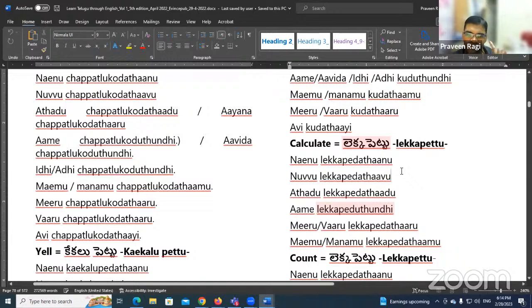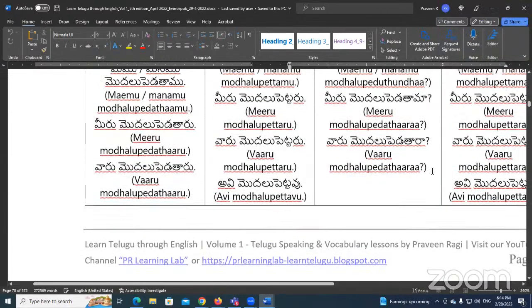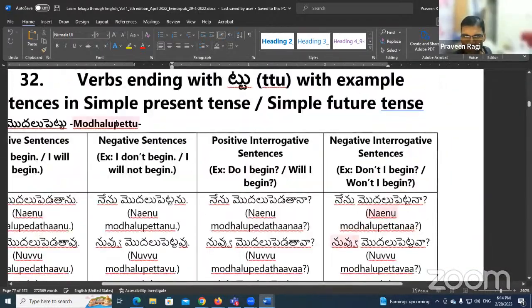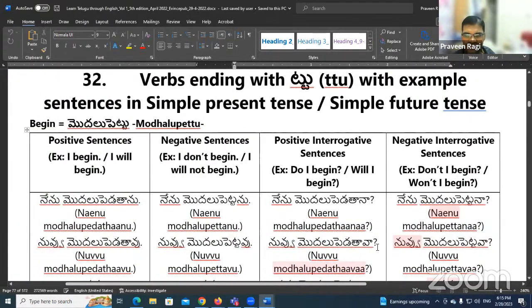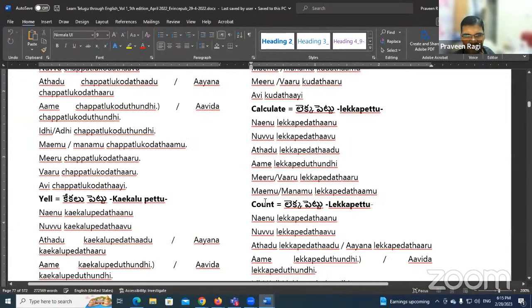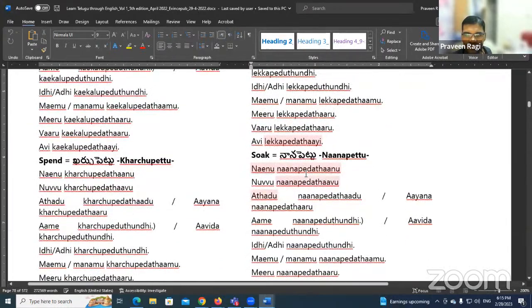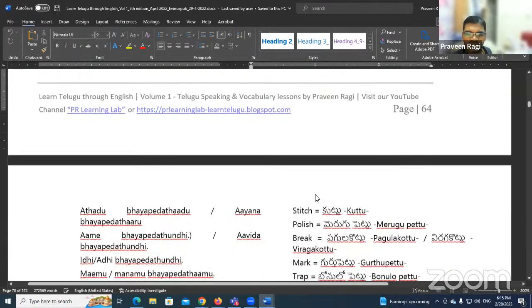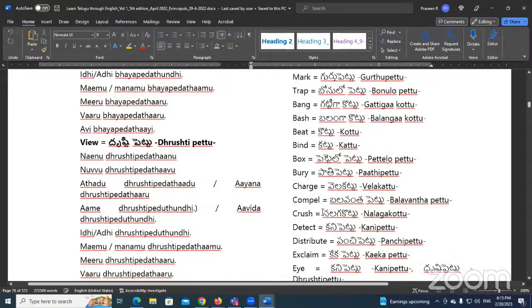Okay, so when you are practicing, just follow the conjugation, how we conjugated. So this is మొదలు పెట్టు becoming మొదలు పెట్టనా. Similarly లెక్క పెట్టనా, like that. Just follow the same kind of conjugation, and you can make sentences for all these verbs. There are so many commonly used verbs in this category: soak, నానపెట్టు; spend, ఖర్చు పెట్టు; terrify, భయపెట్టు; view, దృష్టి పెట్టు.